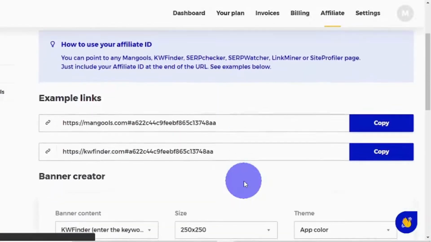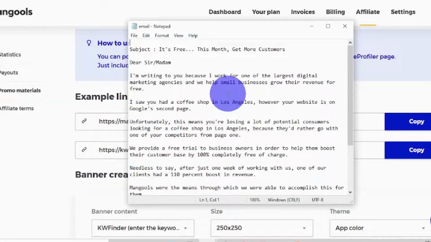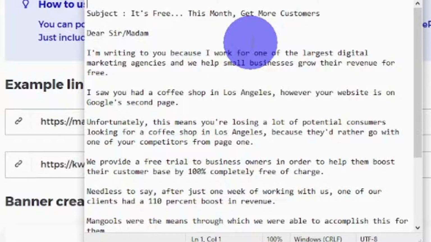So, these are your links, you can use any of these, so copy your link. Now, here's the email that I literally produced for you, so you can use it for free, copy it, paste it, do anything you want with it, edit it, and use it to make money online with this method.